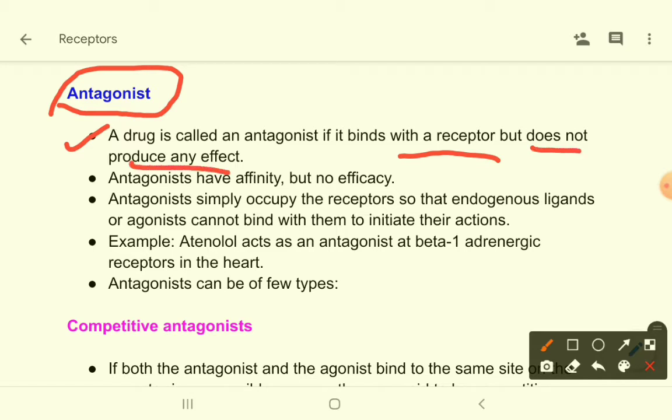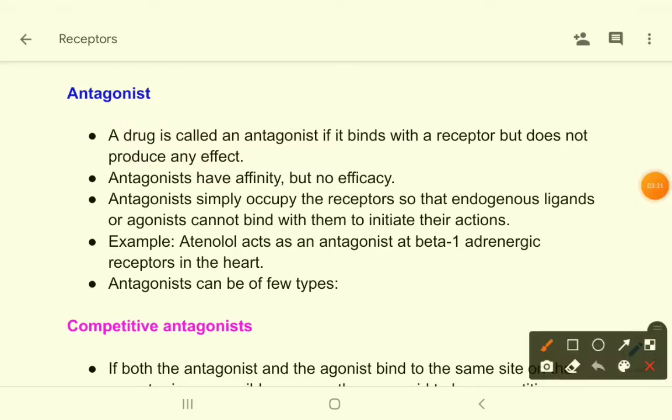That means the drug will only occupy the receptor, only block the receptor from agonist binding, so that any endogenous agonist cannot bind with that receptor, or if you give an agonist drug, that will not be able to bind with that receptor. So these are called antagonists.